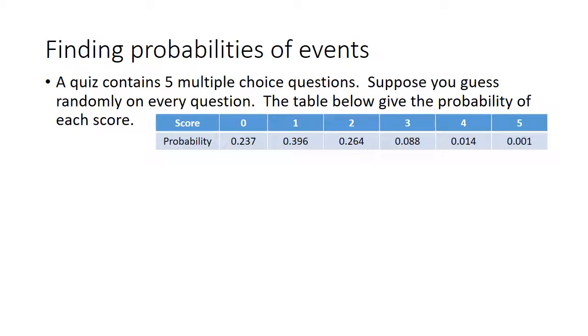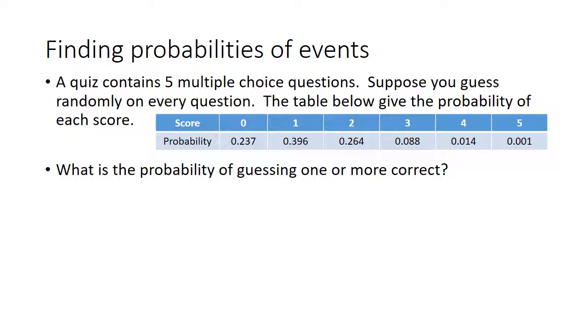So let's say a score of 0, your chances out of 5 of getting a 0 are about 23%. Of getting 1 right would be about 40%. Of getting 2 right is going to drop back down to 26%. Of getting 3 right, so the more you're getting right, especially if you're guessing on every one, your chances of getting that many right are going to go down and down and down. So this would be a 9%, a 1%, and a 0.1% of making 100 on a quiz that you don't have a clue what any of the answers are to. So let's answer some questions about our events.